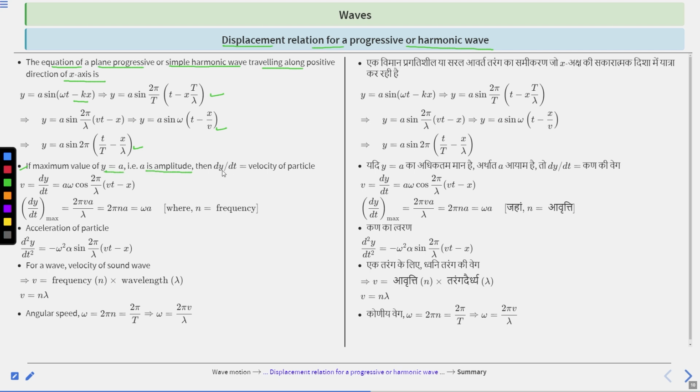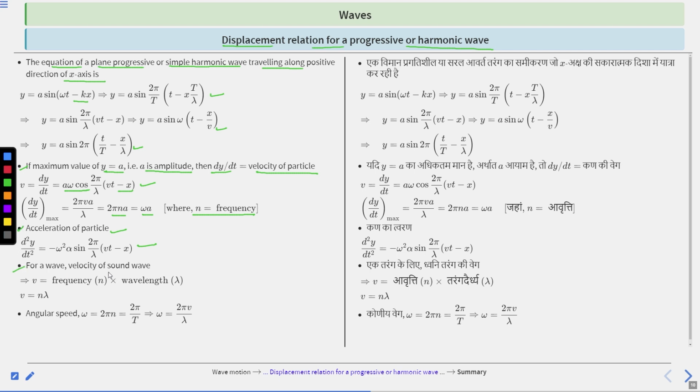The maximum value of y is a, which is the amplitude. Then dy upon dt is the velocity of the particle. So v equal to dy upon dt is equal to a omega cos 2 pi by lambda (vt minus x). The maximum of dy upon dt is 2 pi v a divided by lambda, which is equal to 2 pi n a, which is equal to omega a, where n is the frequency. The acceleration of the particle, d square y upon dt square, is equal to minus omega square a sin 2 pi by lambda (vt minus x).